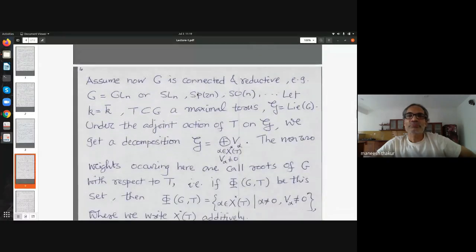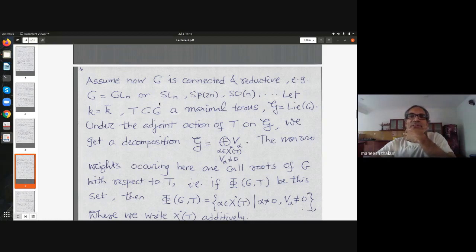So let's look at these typical examples that one encounters: SLn, Sp2n, SOn and so on. These are what are called classical groups. These already come with an embedding inside some GLn, and there the adjoint action is easily described, as I described just now, by conjugation.